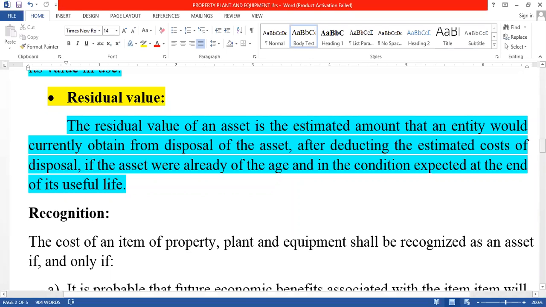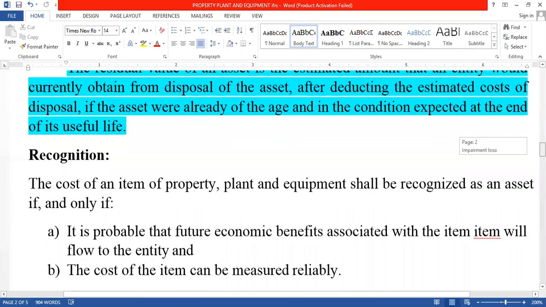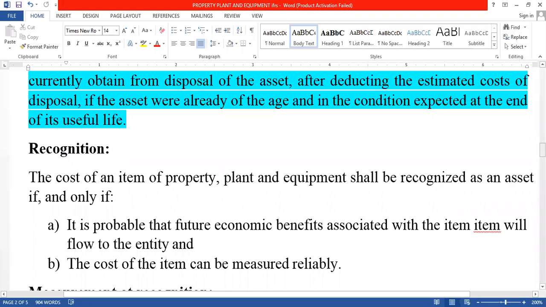After that we are moving on to the next one. What is the next one? Recognition criteria. In each and every accounting standard, we should keep in mind there are 5 major aspects. The first one is the objective, second is the scope, third is the recognition, fourth is the measurement, and fifth is the disclosure. We maintain these 5 aspects in every accounting standard.